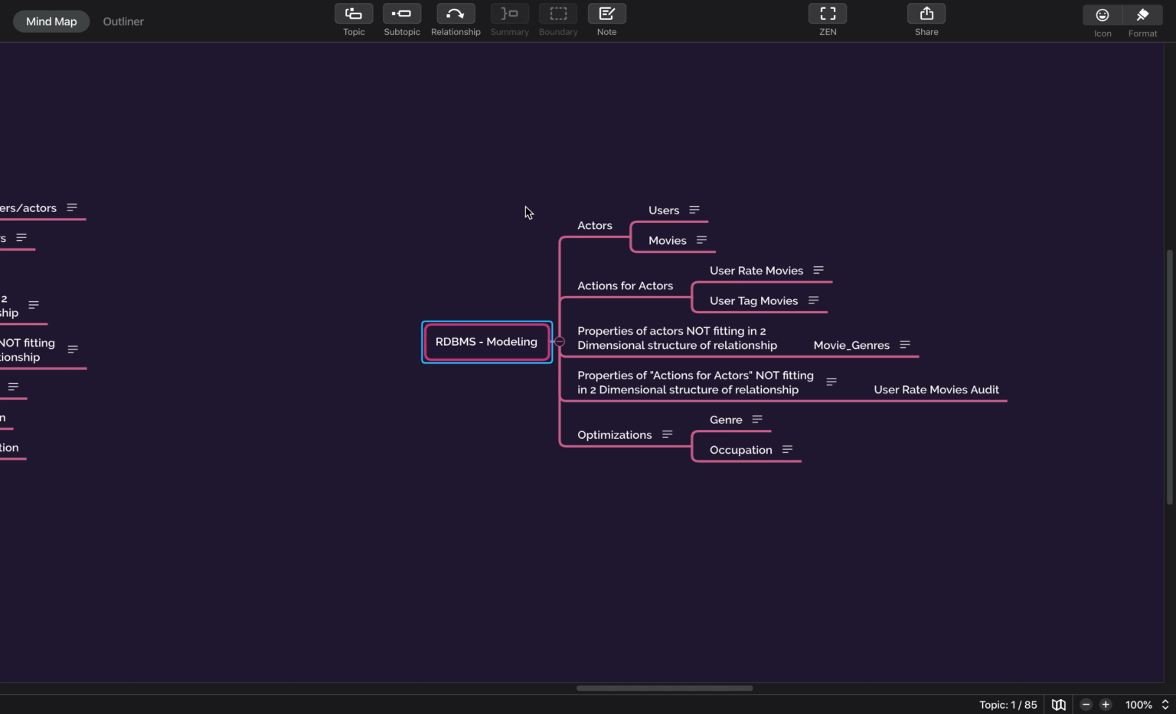Let's say we want to talk about an RDBMS model, then who the actors are, what the actions of the actors are, then we will talk about the multi-dimensional structure of relationships. If there is a one to many mapping, then you have to figure that out, and then you have to talk about optimization.